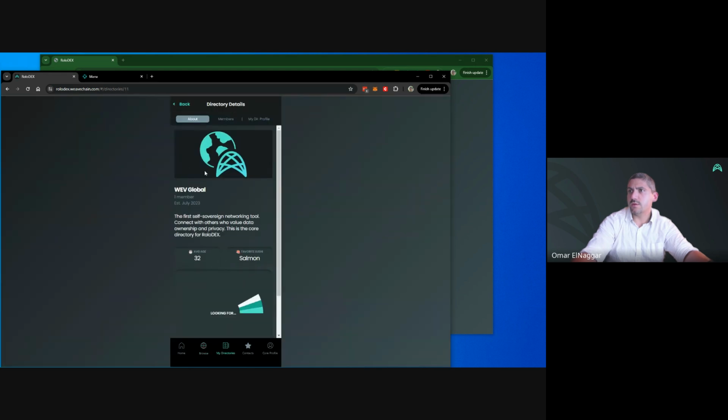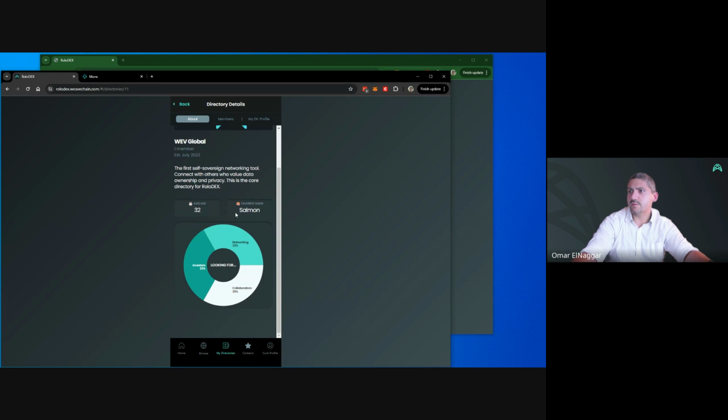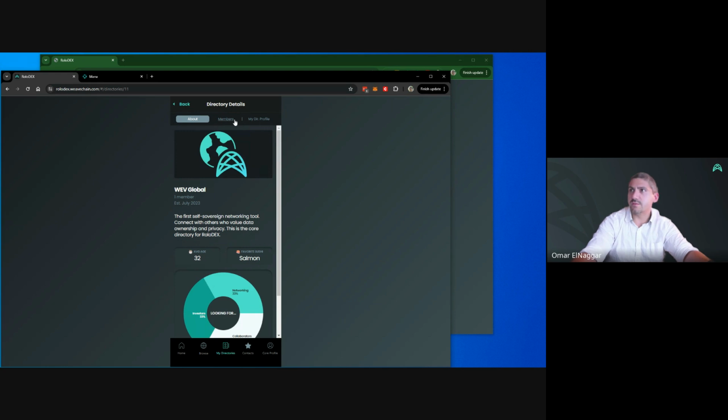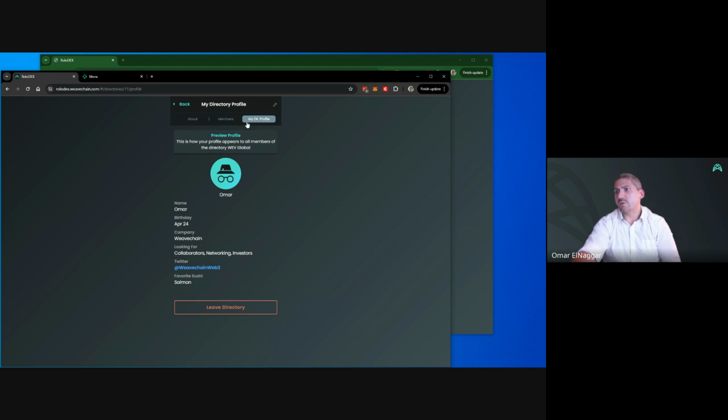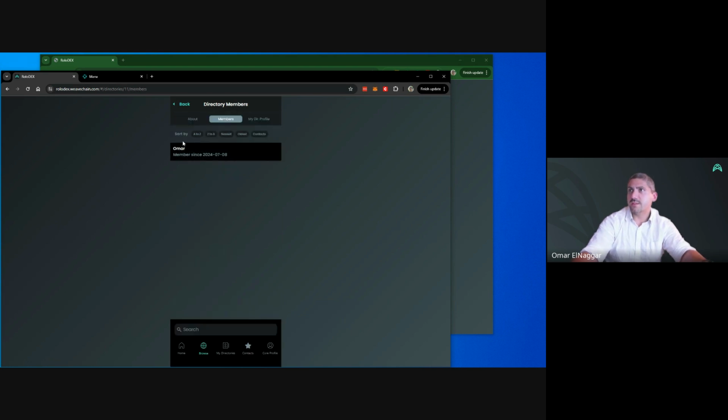So here I can go to the directory. I am the first member over here. You can see that all these bits are appropriate. But one of the cool things is that I can see what my directory profile looks like. And this is using those settings that I set earlier for what is visible and not. So that phone number that I put in is not visible as part of this directory. And you can see that I am the only member right now.